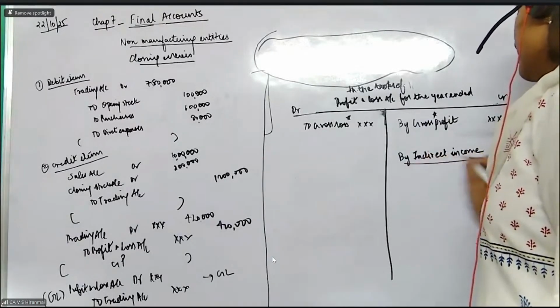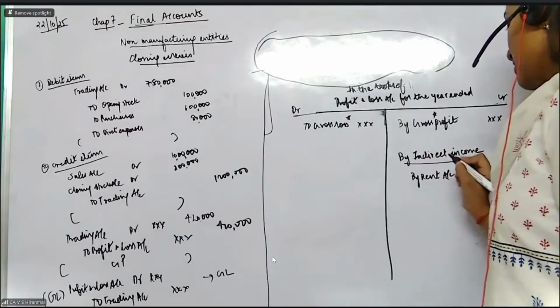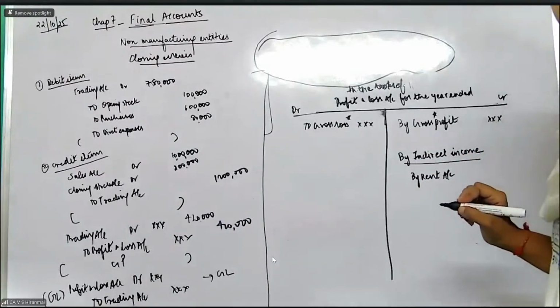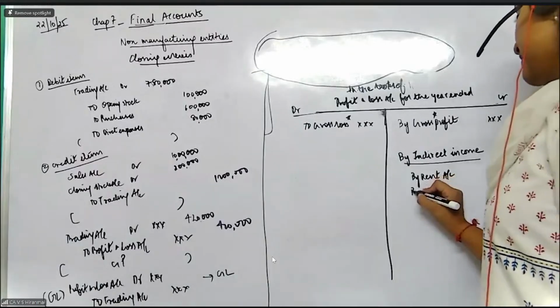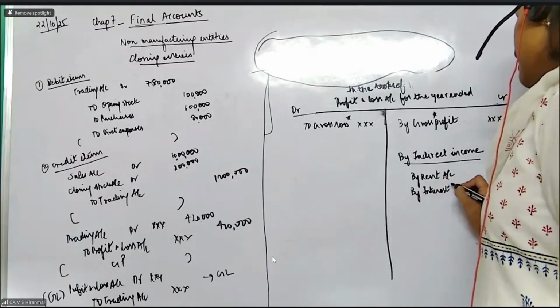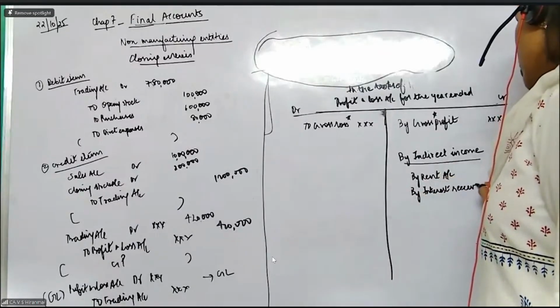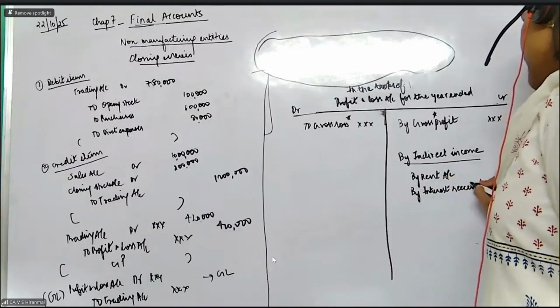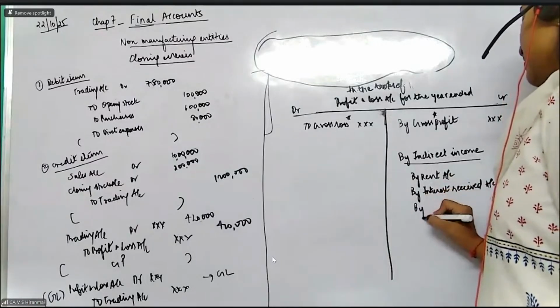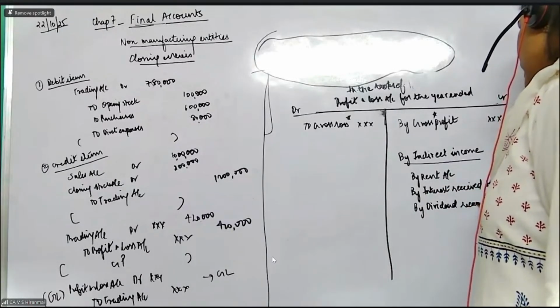Indirect incomes. Can you give examples, madam? If you have given a property on rent and you are receiving rent, then rent received is your income. If you have given a loan somewhere, or you have a fixed deposit somewhere, you can receive interest on them. If you have invested in shares, you can receive dividends, so dividend received.